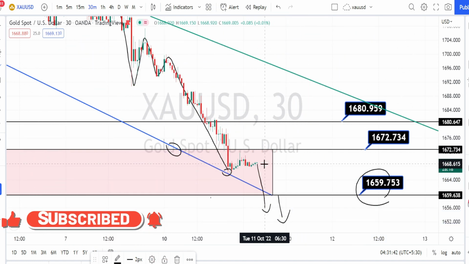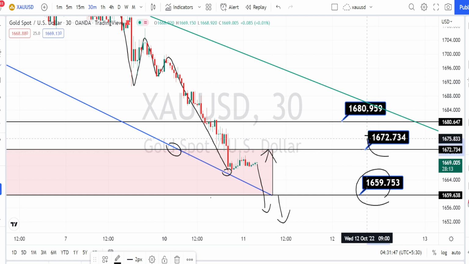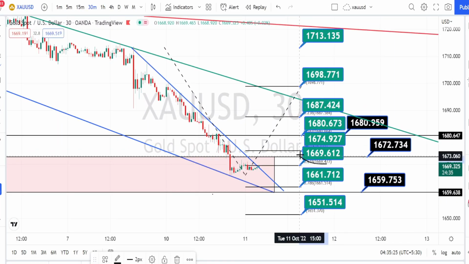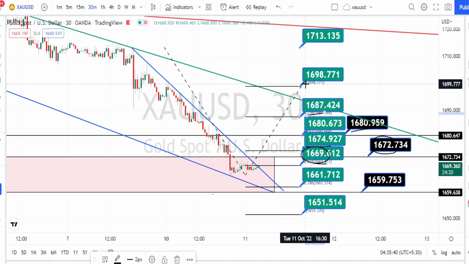And if the price action needs to bounce back on the bullish side retracement, it has to break the resistance level of 1672. Next level of resistance from the daily time frame is going to be around 1680. So currently the price action is trying to break the resistance level of 1669, and if the bullish trend continues, next level of resistance is going to be around 1672, 1674, 1680, 1687,